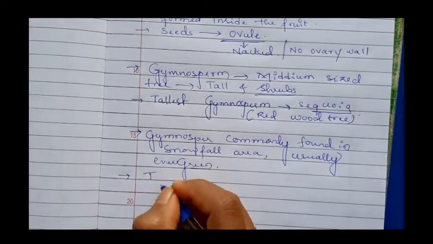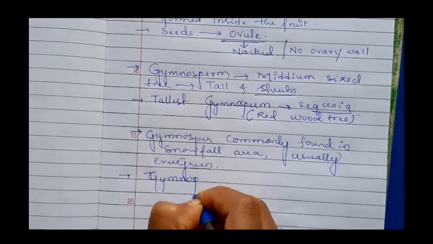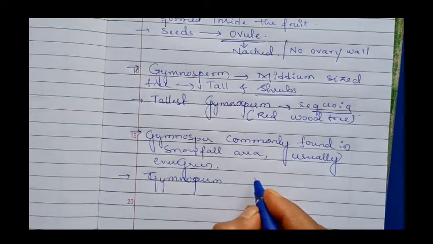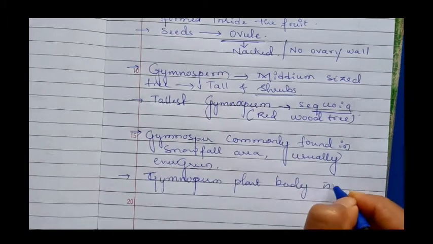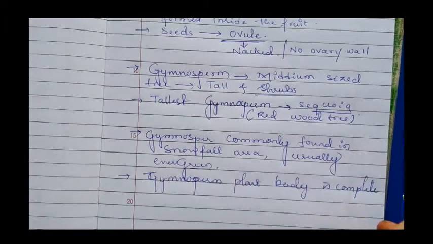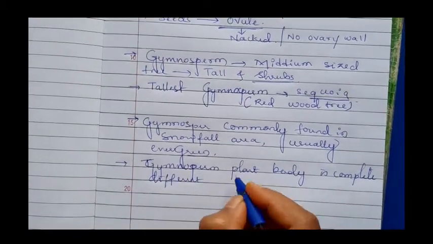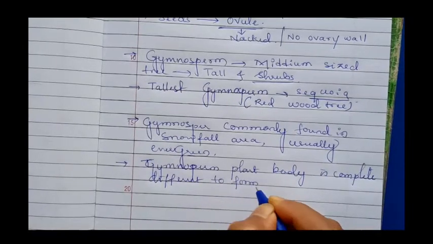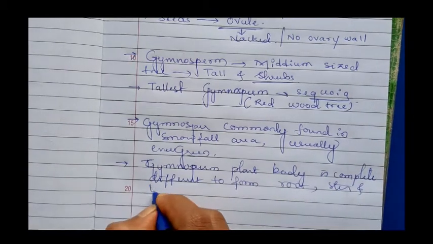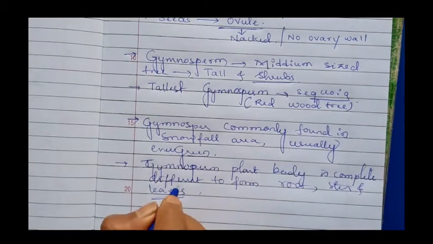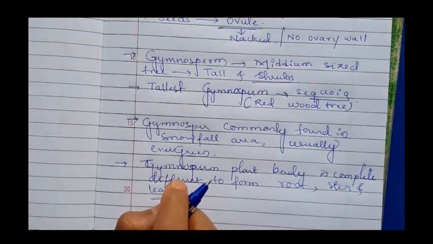The gymnosperm plant body is completely differentiated to form root, stem and leaves. It is one of the higher plant categories.